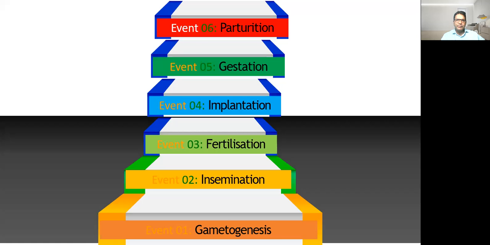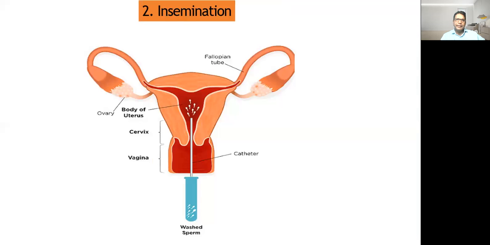So the second event is what? The second event is insemination. During this process, the sperms are discharged artificially or naturally into the female reproductive organ, and this process of transfer of sperm into the reproductive organ is called insemination. It may be natural, it may be artificial as well.